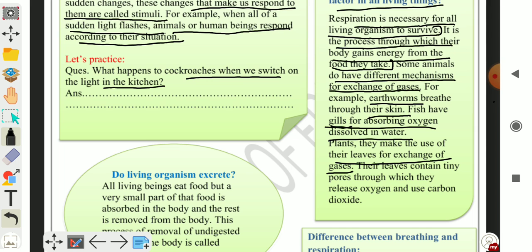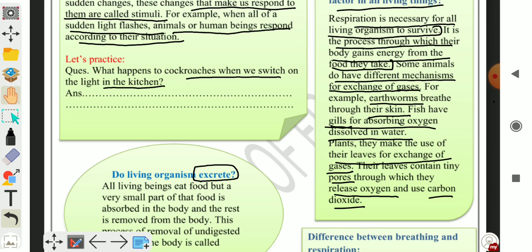Through their leaves. Their leaves contain tiny pores. These pores are called stomata, through which they release oxygen and use carbon dioxide. Now we will discuss excretion.